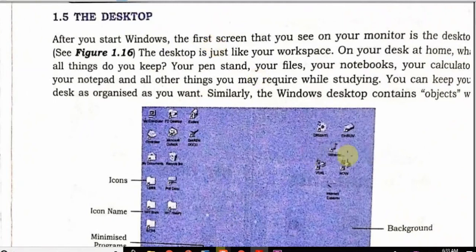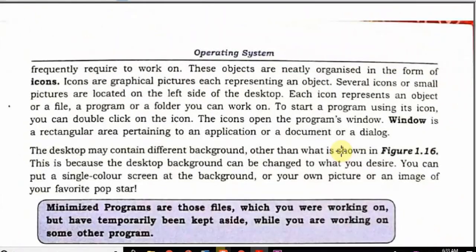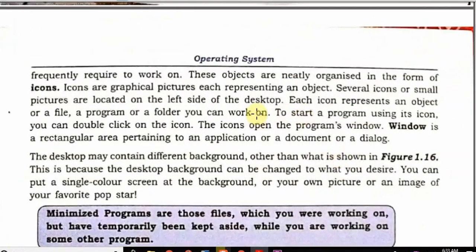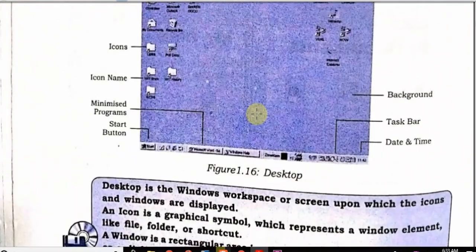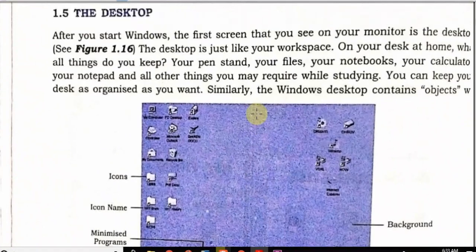Now you can see we have the desktop. What is the desktop and how can it be seen? Now students, the desktop can vary from Windows operating system version to version. This desktop is of Windows XP, Windows 7. The desktop in Windows 8, 8.1 and Windows 10 is different.